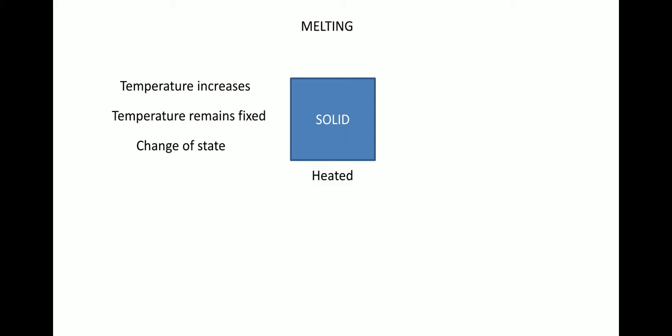So this process is the process of melting, where after reaching a particular temperature, the temperature won't increase, but the heat energy will be required in order to change the state from solid to liquid, which is called melting.